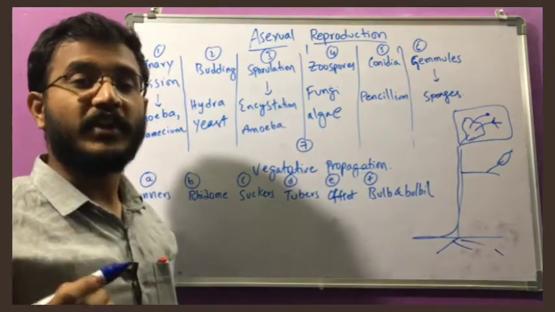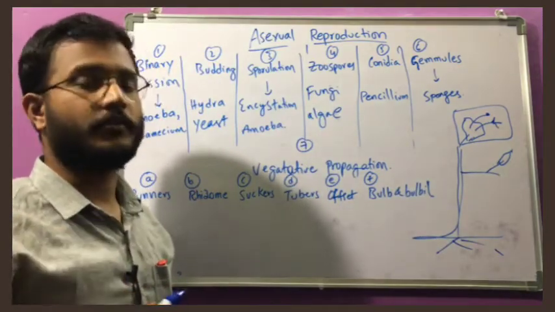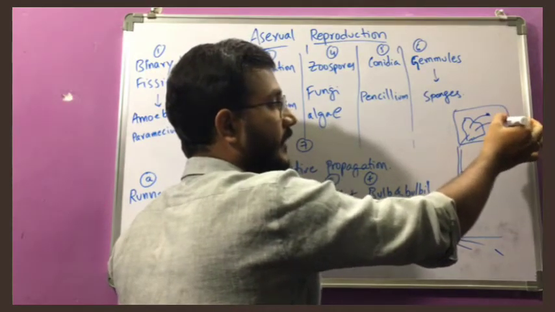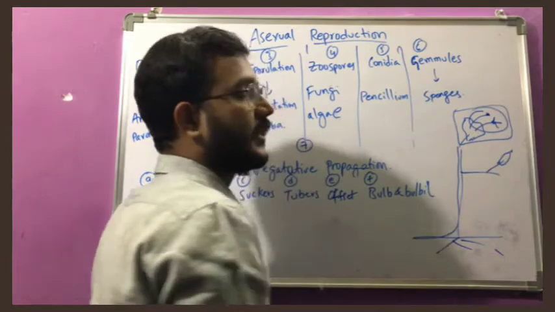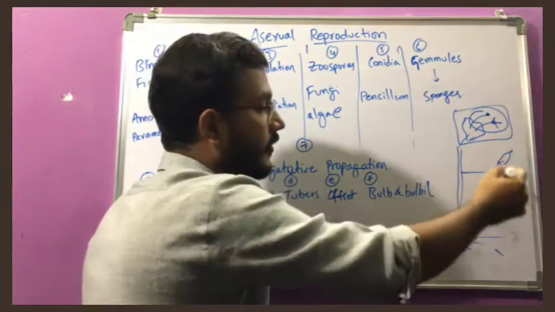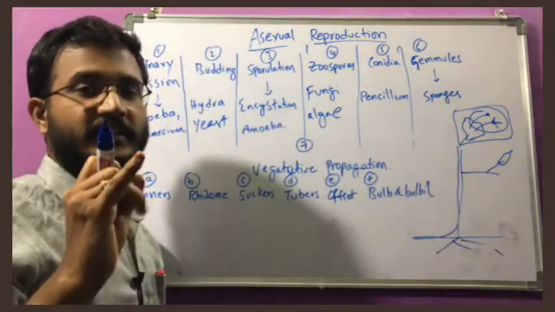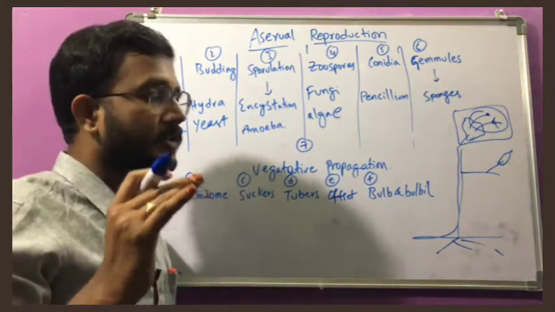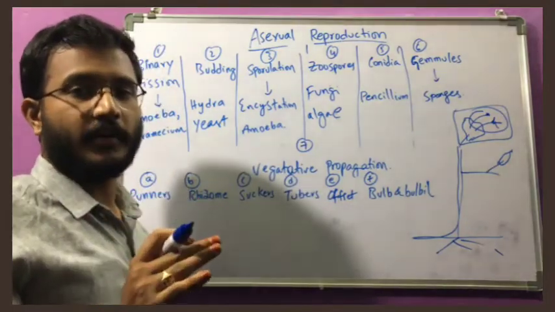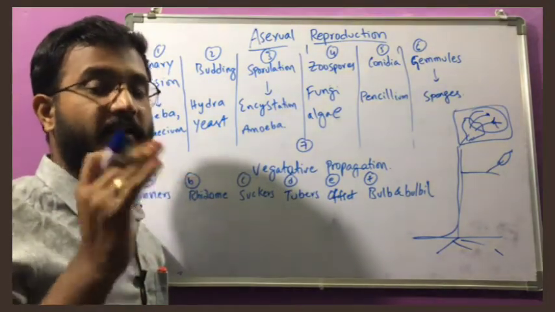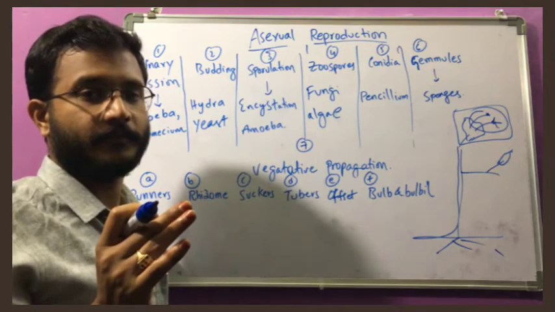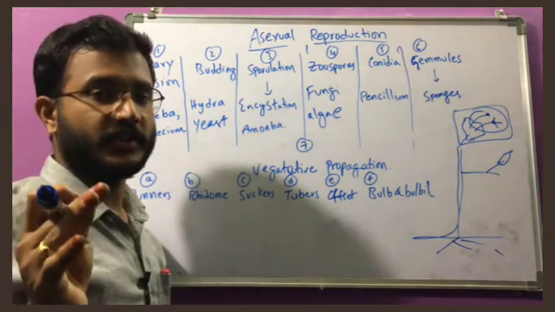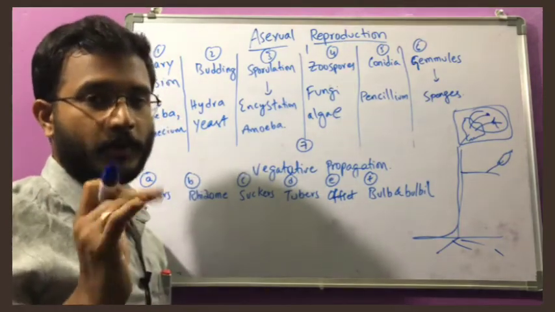Except the sexually reproducing part, that is the flower, because here pollen grains, stigma and stamens are there. All these are sexual parts, but the others are asexual parts. Branches, stems, leaves, roots, all these are asexual parts. So if any asexual part participates in reproduction, that is vegetative propagation.